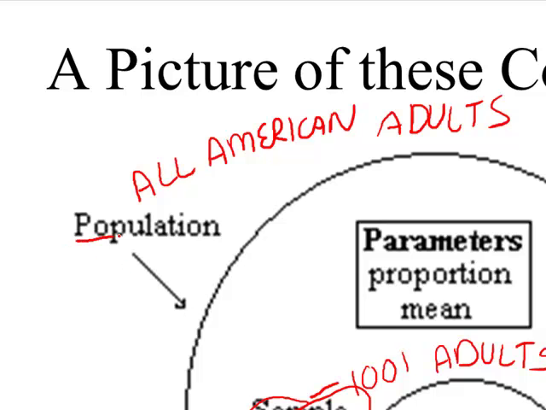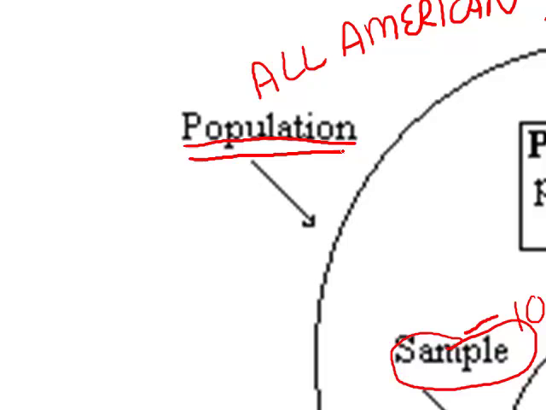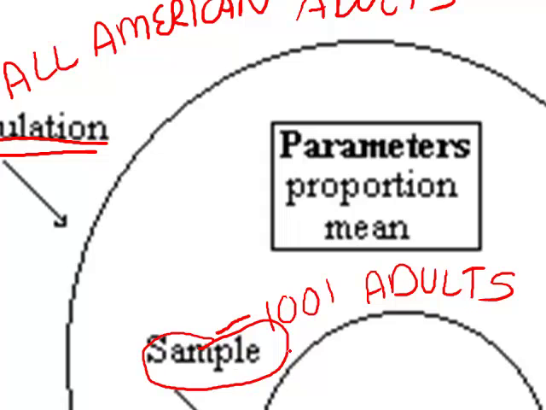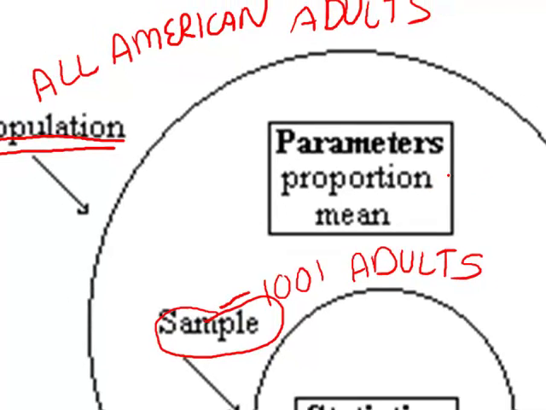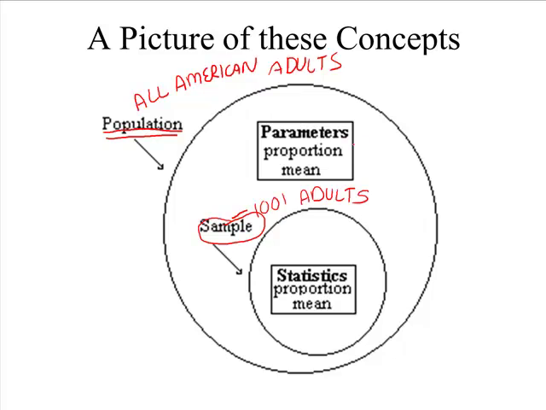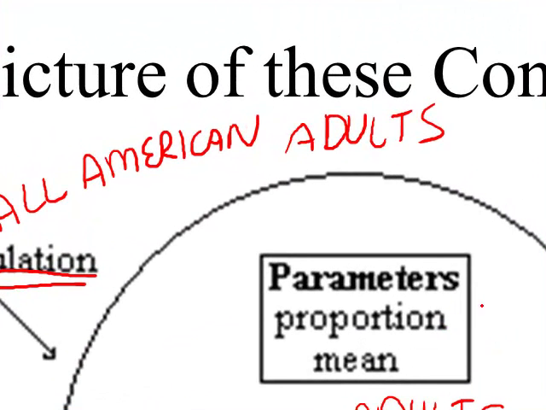So the population is the large group of people, places, or things that we're actually interested in. The sample is the small group of people, places, or things that we actually get to look at. Now, when we look at these things, we're describing them usually by some sort of numerical summary. For example, what proportion of the population supports Obamacare?